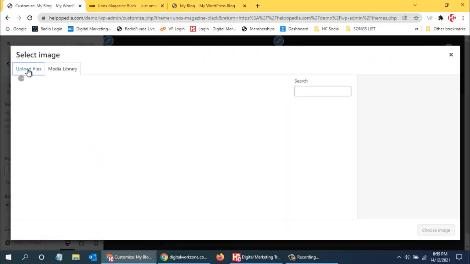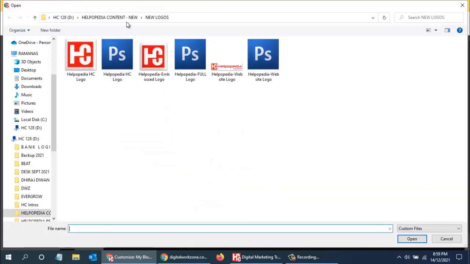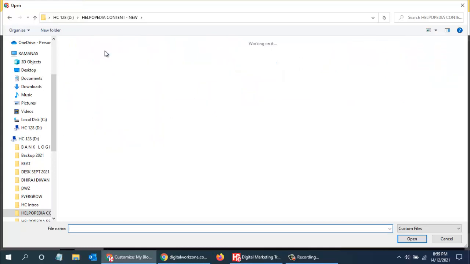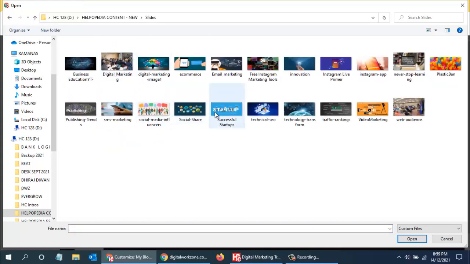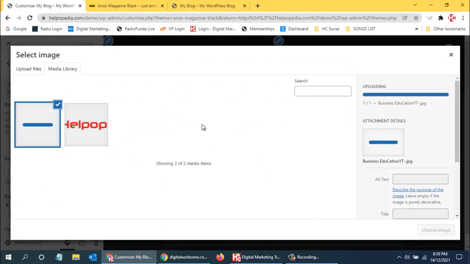I can upload some image, so when a person opens the website, they can see the image. Let me see. Okay, these images are quite small. I can check out these slides. Okay, I'll use this. I'll open this over here, and I'll be using this.